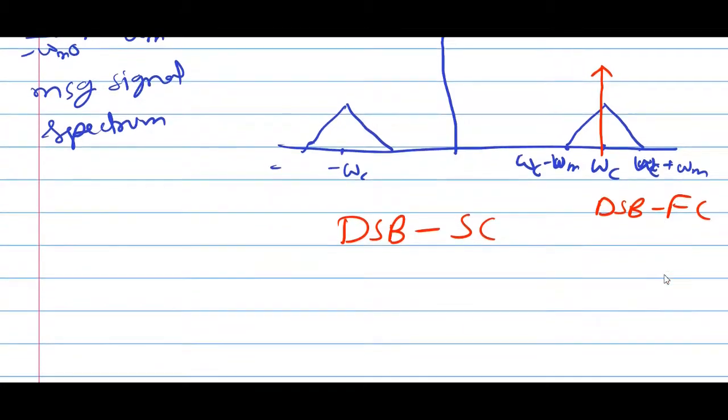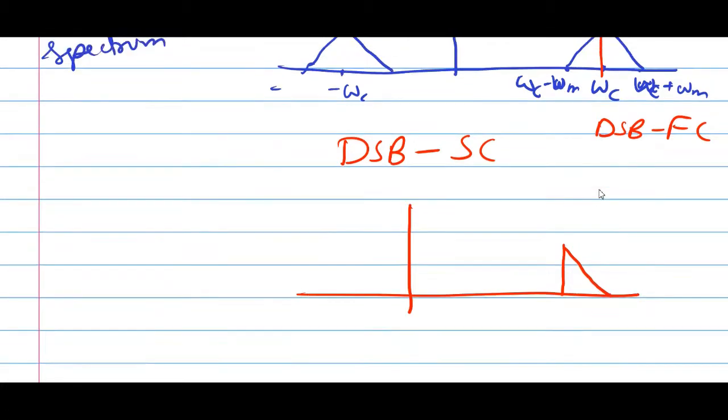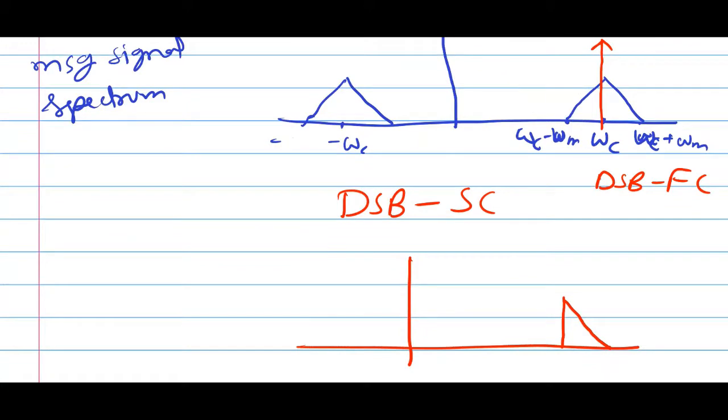If only one of these sidebands is present, upper sideband or lower sideband, here the upper sideband is present, this is the upper sideband and this is the lower sideband.